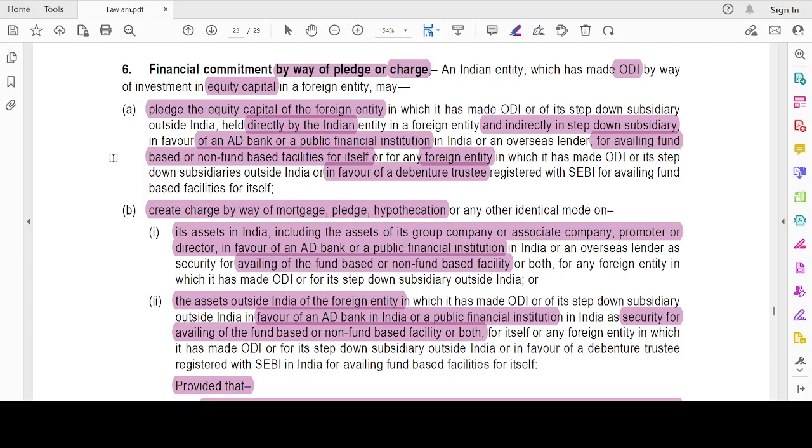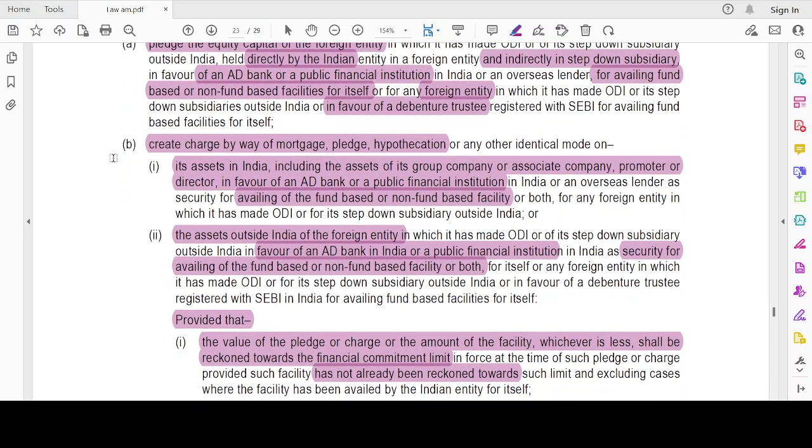See, I have invested in the equity capital of a foreign entity. It has a subsidiary. Fine. Now I take this document, go to a bank or a financial institution, and ask, please give me money. It says you can take either a fund-based facility or a non-fund-based facility. This amount can be utilized for myself or for the foreign entity or for its subsidiary. Clear? Or I can go to a debenture trustee for availing the funds by way of debentures.